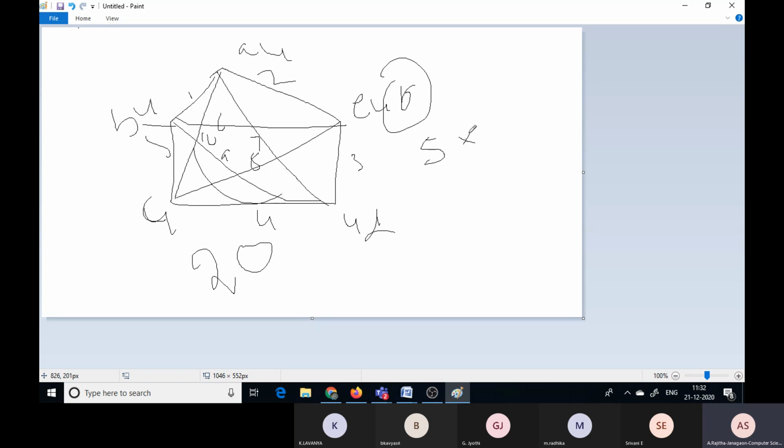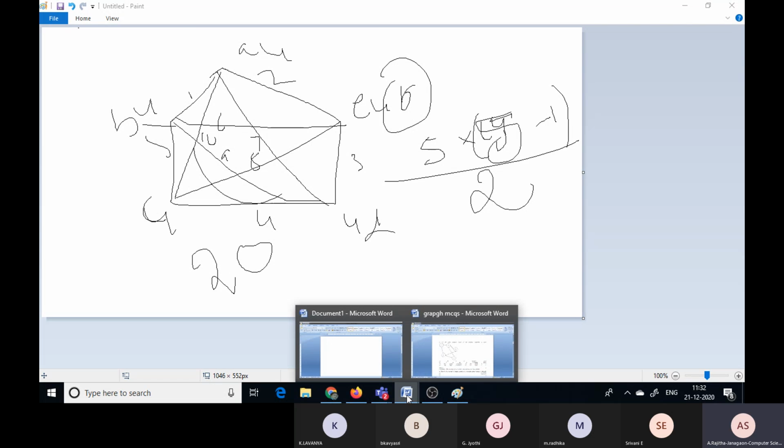That is n into n minus 1 is the degree sum. With n as 5, 5 into 5 minus 1 divided by 2. 5 into 5 minus 1 means the sum of degrees: each and every vertex has degree 4, so 5 into 4 is 20. So the number of edges is divided by 2. That means total edges are 10.